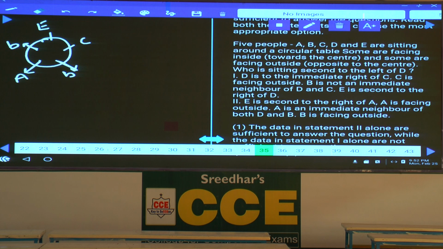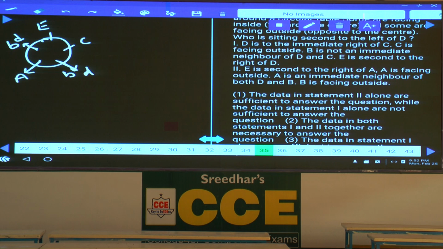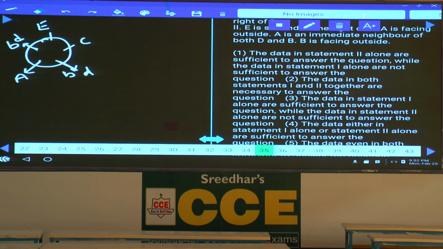As there are 2 different positions here, the person seated second to the left hand side of B is here, D will be here, B is here, D will be here. The exact position of D is not known. Second to the left hand side of D is also not known. Hence, 2 alone is not sufficient. Only 1 alone is sufficient. And choice 3 is the answer. Question number 35, it is choice 3.